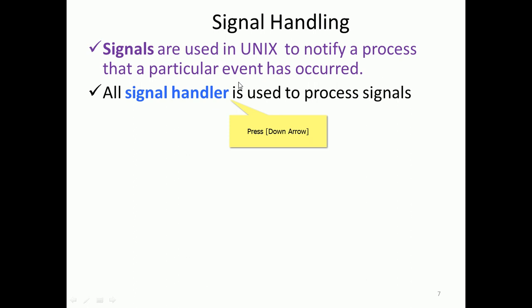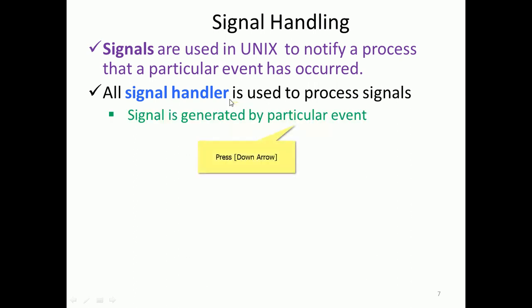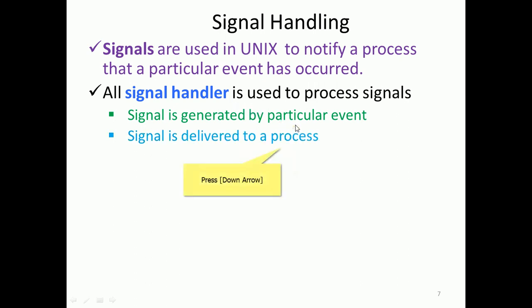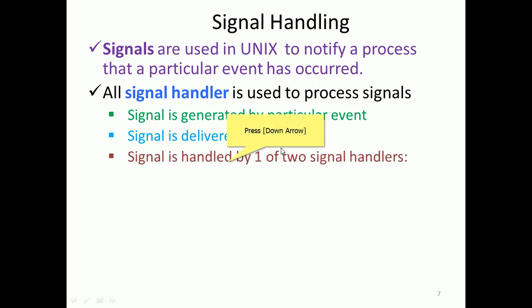Signal handlers are there in most programming languages. We saw those signal handlers in the previous threads lessons. A signal is generated by a particular event, and each event has a specific operation. The signal is delivered to the process, and then it is handled by one of two signal handlers.